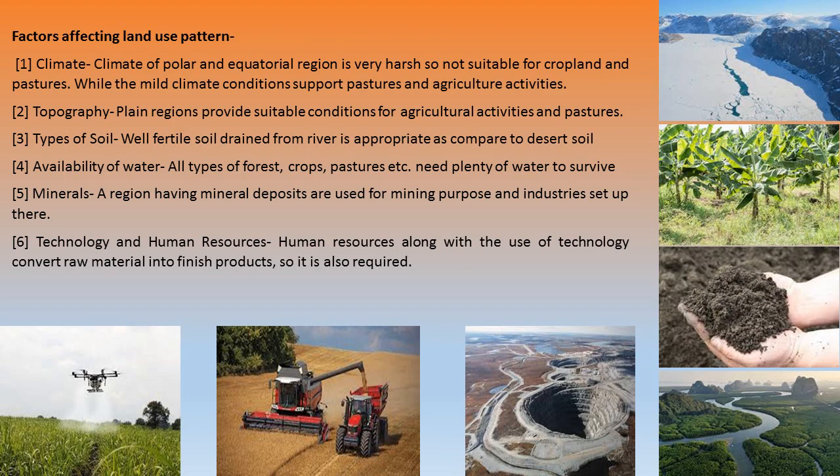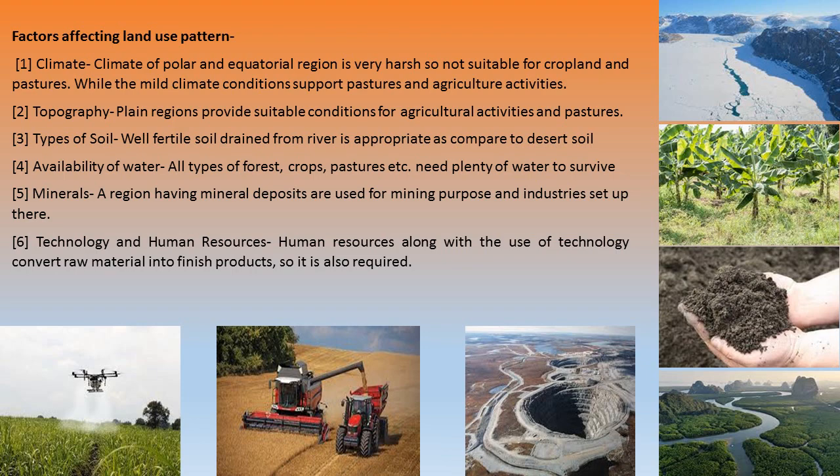Then next we are moving towards topography. Topography is basically that the plain region provides suitable conditions for agriculture activities and pasture. If we have steep slopes or mountainous areas, those will not be suitable for growing agricultural commodities. The plain flat regions are more suitable because whatever kind of machinery we would like to use, we can use it effectively, and it will be executed easily. So with topography, the plain region will have more agricultural activities.